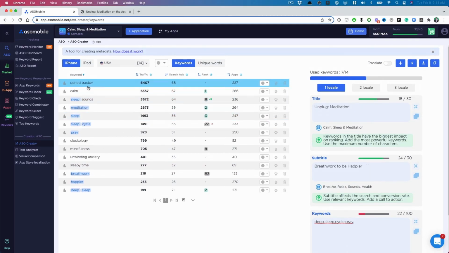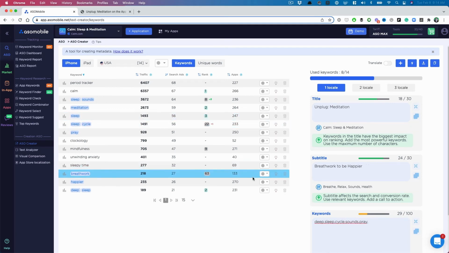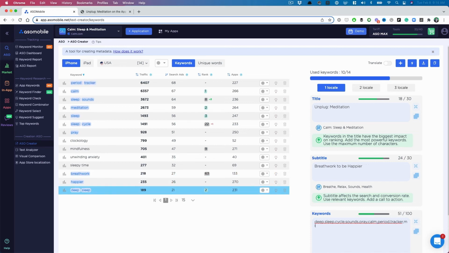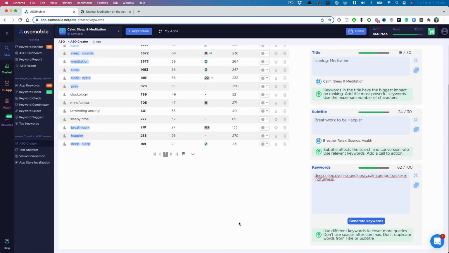We start seeing when keywords are being used, they get highlighted. So we might even want, again, I try to put sounds close by, right? And we can see that, and I'll just go through the rest so that we can see that we used all the keywords in here, right? Mindfulness. So really cool way of doing your ASO rather than the spreadsheet that I use. Then you can see, hey, I haven't used sleepy time yet because I know it has low competition, right? I need to put sleepy time in here.